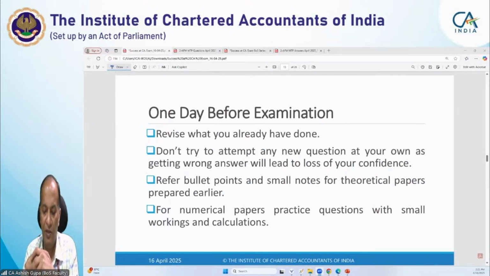For numerical papers, practice questions with small working notes and calculations. Now, student, please note that one day before examination, time is not that much that you attempt each and every question. Of course, when you attempt your question in the examination, you need to give them in a proper format with proper working. But now this is the time when you have to prepare yourself by just making some simple calculations. Practice questions, just making simple working and calculations.